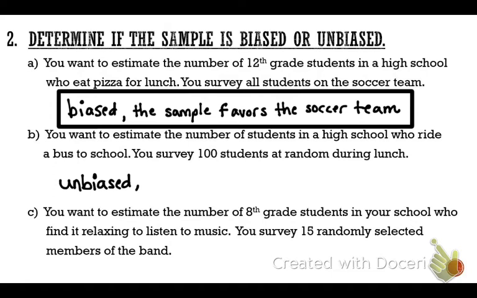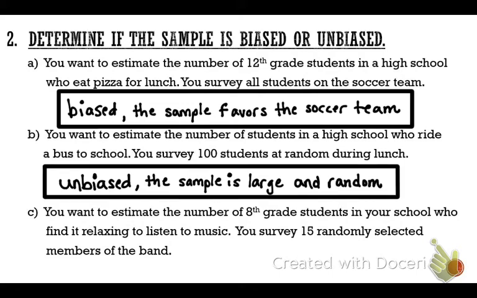Okay, it's asking for a random amount of people. What else? It's a large population. It's a large population that you asked. You asked 100 people there, okay? So in order to have an unbiased sample, you've got to make sure the sample is large and random. And this definitely meets those qualifications. It was a large and random sample.